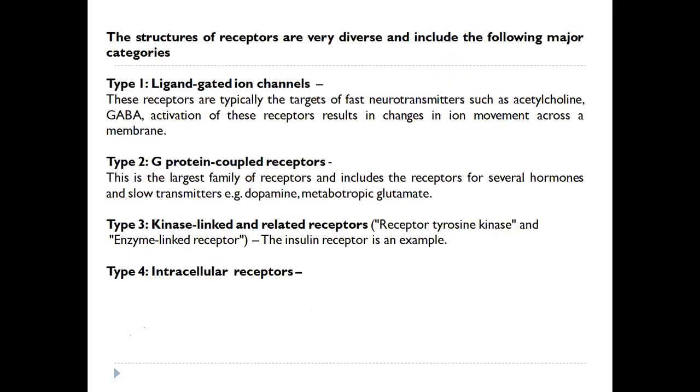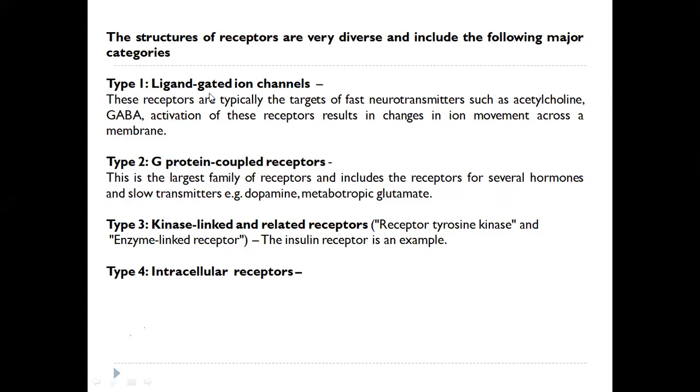So there are various types of receptors, as I said, intracellular and transmembrane receptors. Type 1, type 2, type 3, these three are transmembrane receptors, and type 4 is intracellular receptors. Intracellular receptor means that it is present inside the cell. The first three are present in the cell membrane. We should say each one of these. The first type is ligand gated ion channel. The second type is G protein coupled receptors. The third type is kinase linked and related receptors.